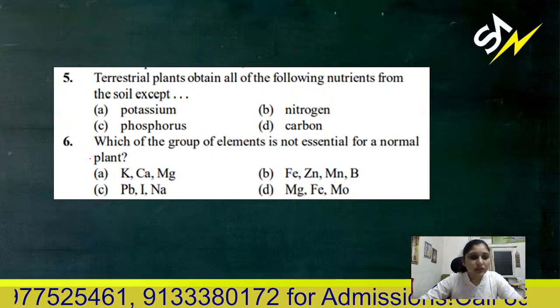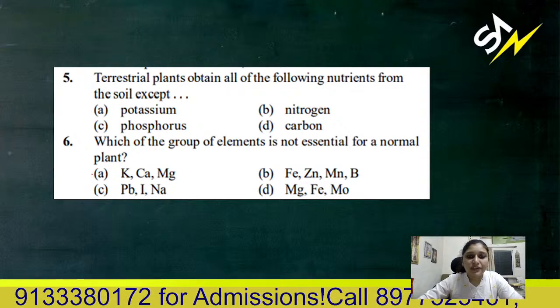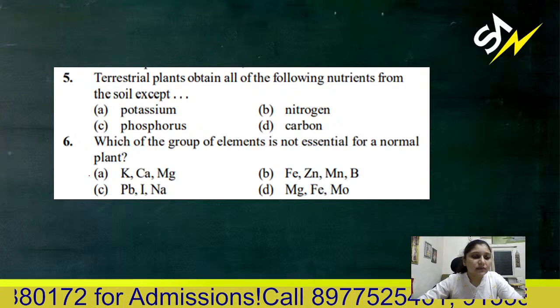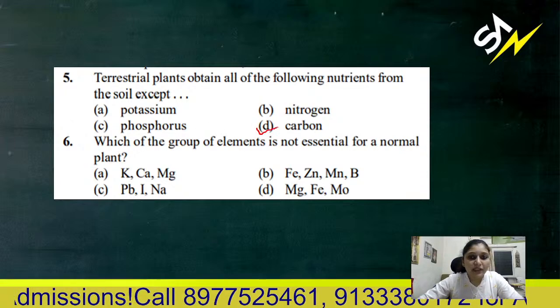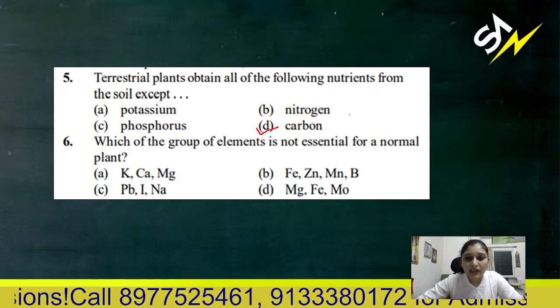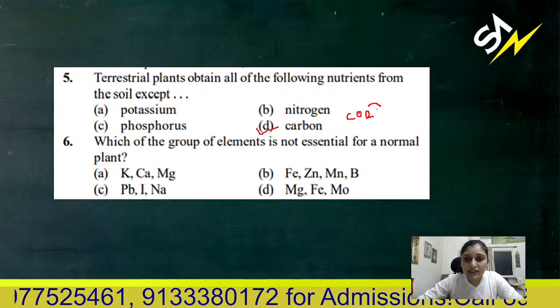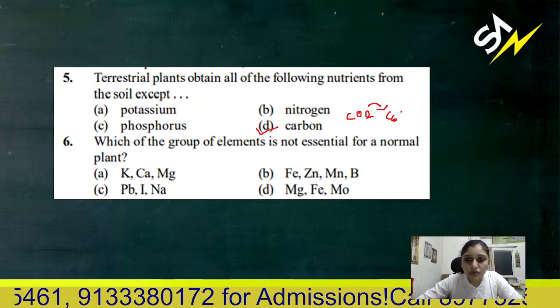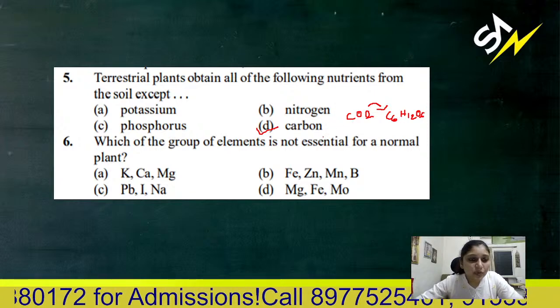Come on, answer. Next, which of the group of elements is not essential for normal plant? For the fifth, yes, the correct answer is carbon. Carbon is provided in the form of carbon dioxide. So carbon dioxide is assimilated in the form of glucose. So from soil it is not provided.